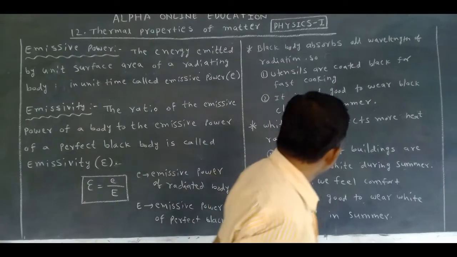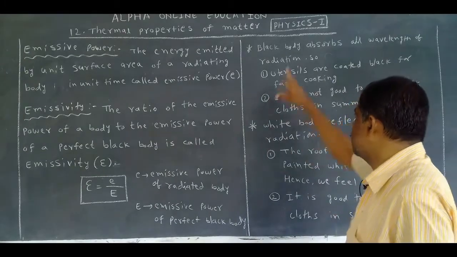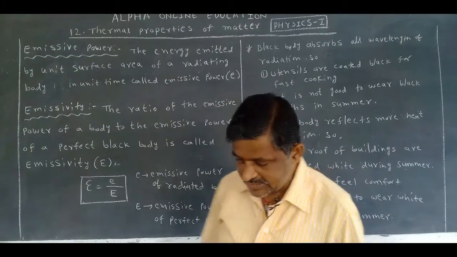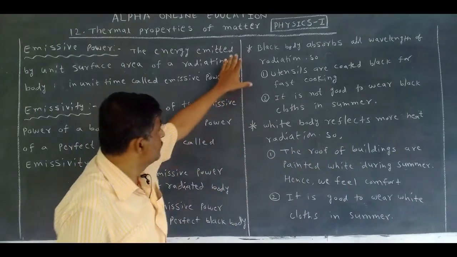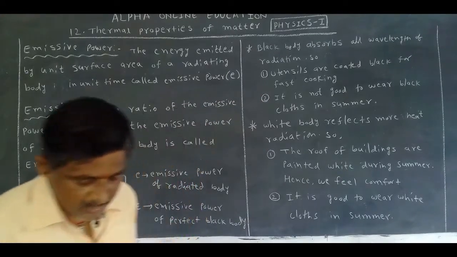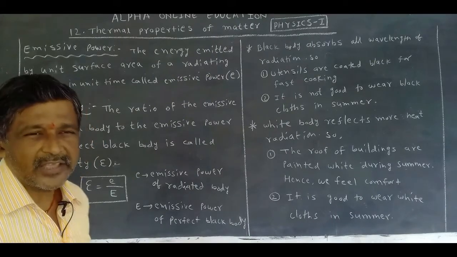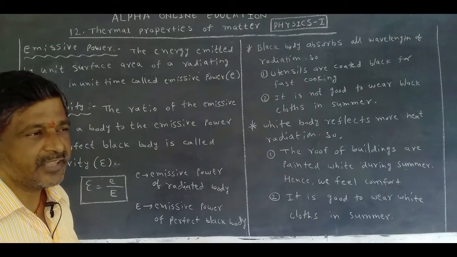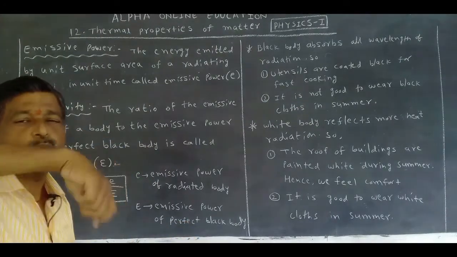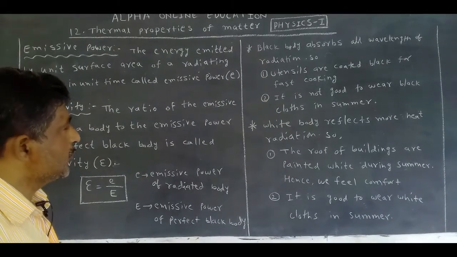Okay, now the very important question in this chapter, how we get the question in the examination for these topics. Why are utensils coated black? Utensils means the cooking bowls. The utensils are coated black.